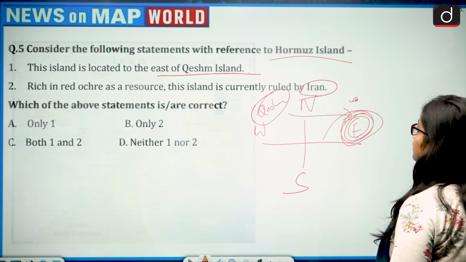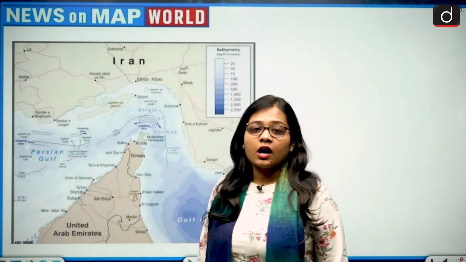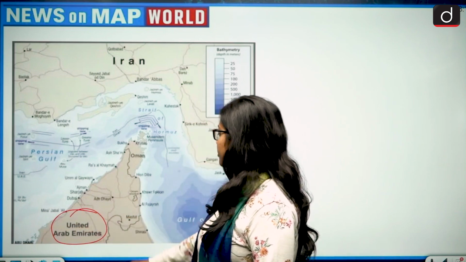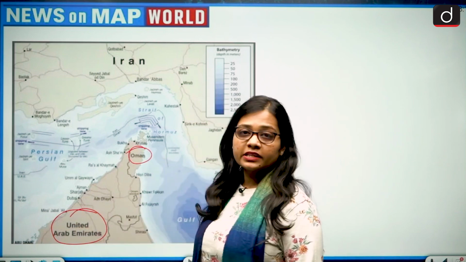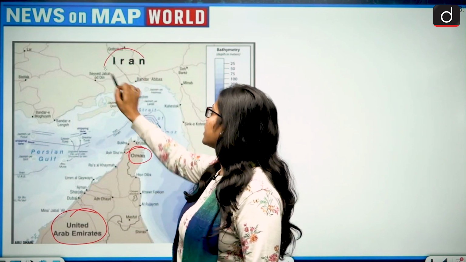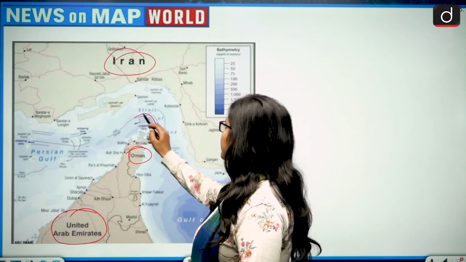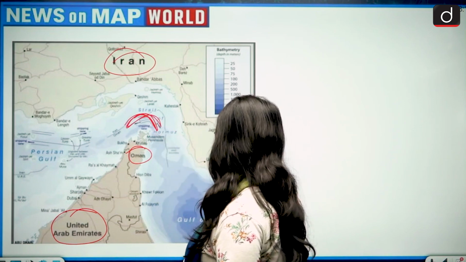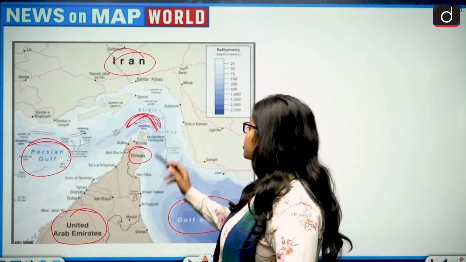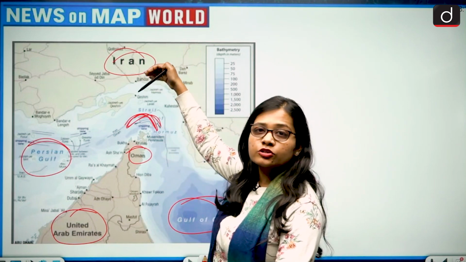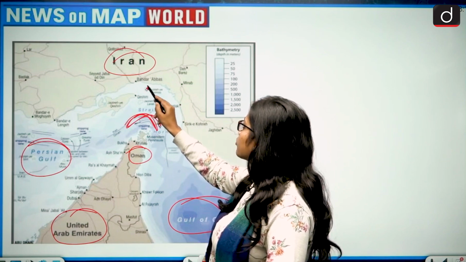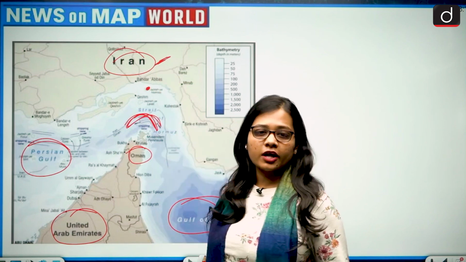So let us look at it. If we talk about the Hormuz Island, then on one side there is the United Arab Emirates, and at the top of it is the area of Oman. So that is to the southern side of it, and the northern side is Iran, and this is the Strait of Hormuz. The Strait of Hormuz connects the Gulf of Oman with the Persian Gulf, and in the Strait of Hormuz, below Iran, to the southern side of Iran, is present the Hormuz Island, and Hormuz Island is ruled by Iran. So that becomes correct.